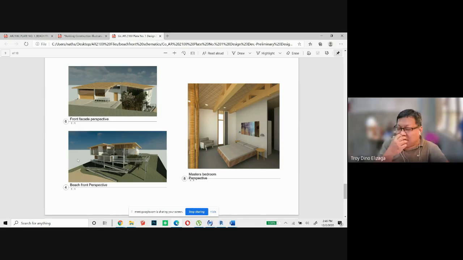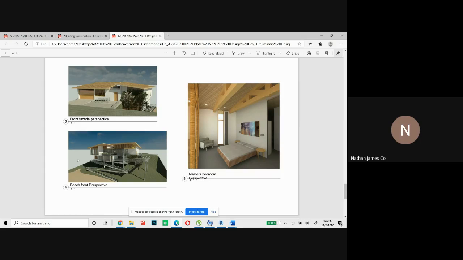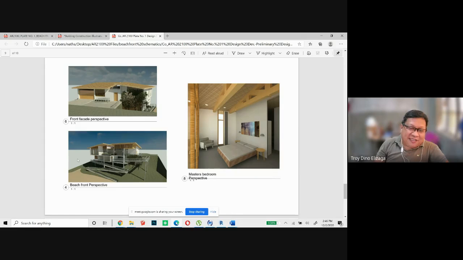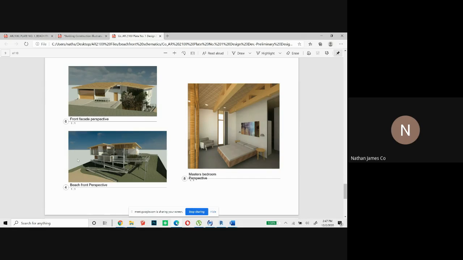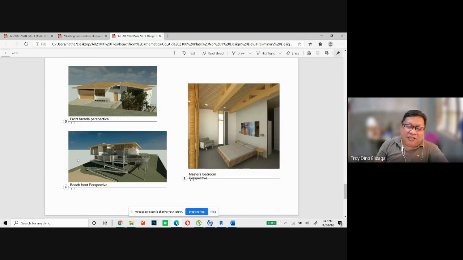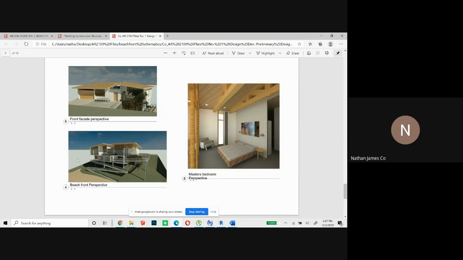Okay. So it's not the best, but it's also good. And it's better than the other one, which is on stilts. Okay, sir. It actually looks more stable that way than on stilts.